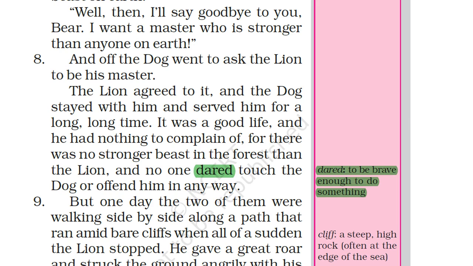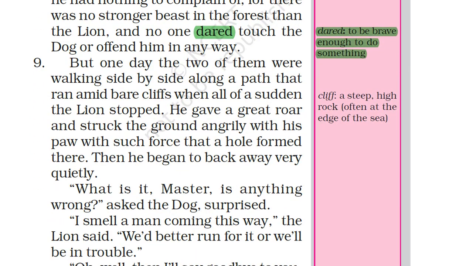Okay, but now what happened? One day, the two of them were walking side by side along a path that ran along a bare cliff when all of a sudden the lion stopped.